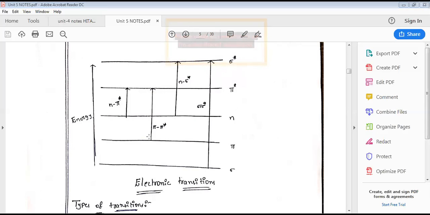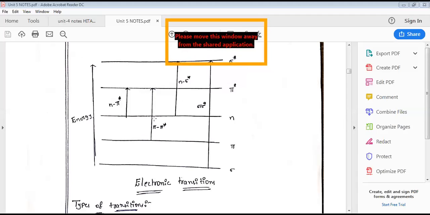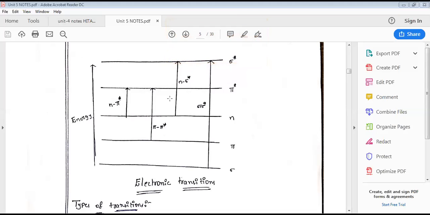And next, n electrons get excited into sigma star. This is the second most energetic transition. Third is pi electrons excited into the pi star orbital. And n electrons excited into the pi star orbital is the least energetic one. That's why this energy profile diagram is given. N to pi star is the least, next is pi to pi star, next is n to sigma star, next is sigma to sigma star. This is the energy order of electronic transitions.